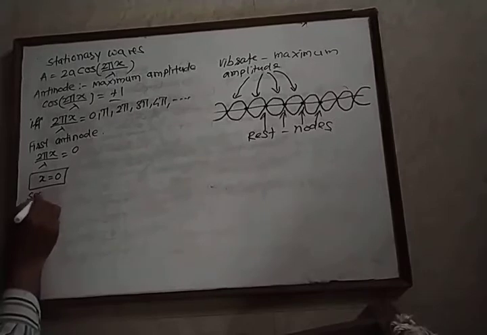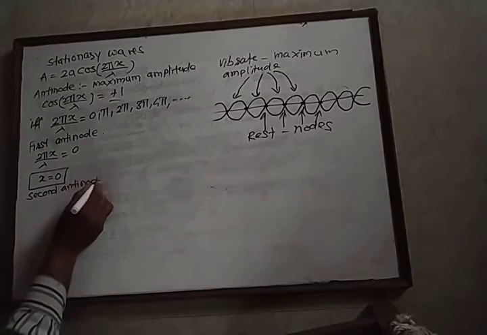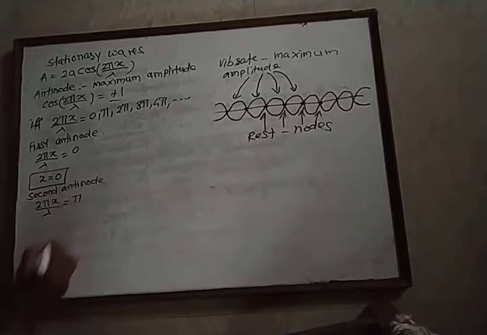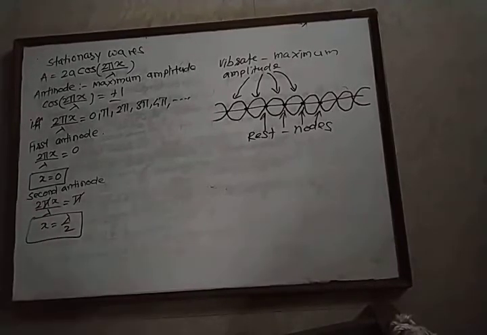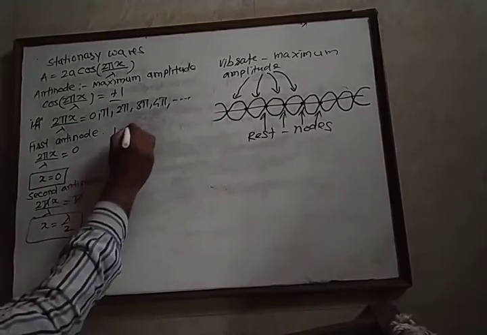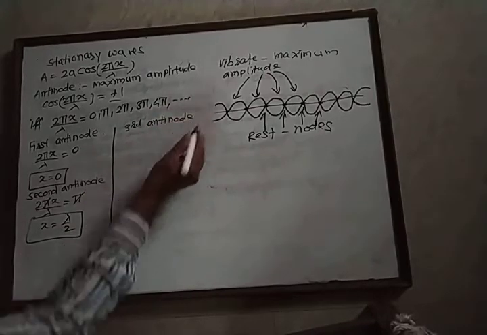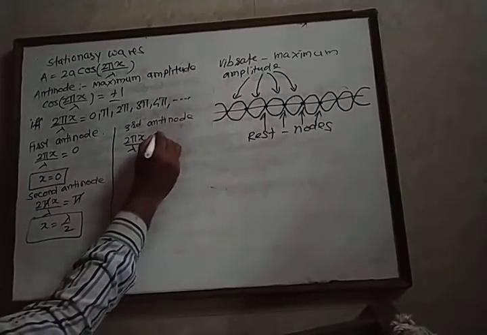Now the second antinode. For the second antinode, 2πx upon lambda is equal to π. Here π gets cancelled and we get x equal to lambda upon 2. That is, the second antinode is obtained where x is equal to lambda upon 2. Now we calculate the distance of the third antinode. 2πx upon lambda is equal to, suppose, 2π.